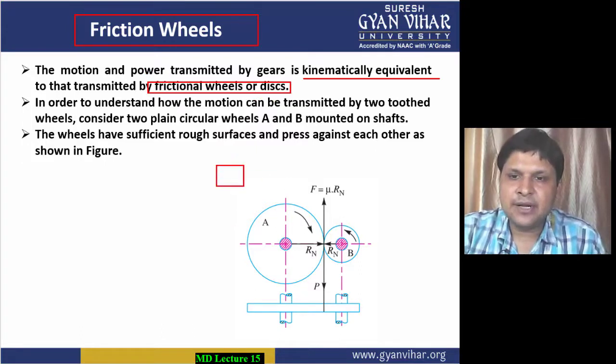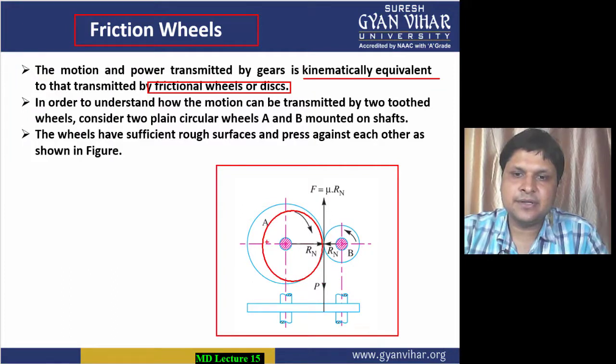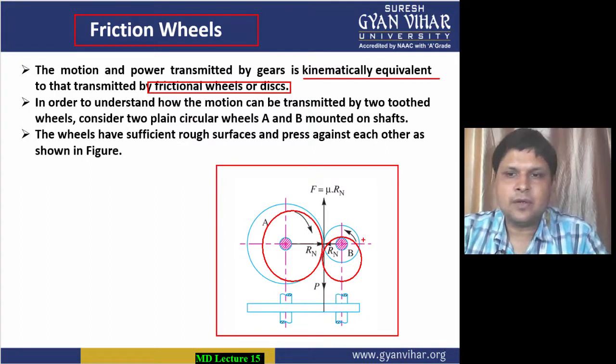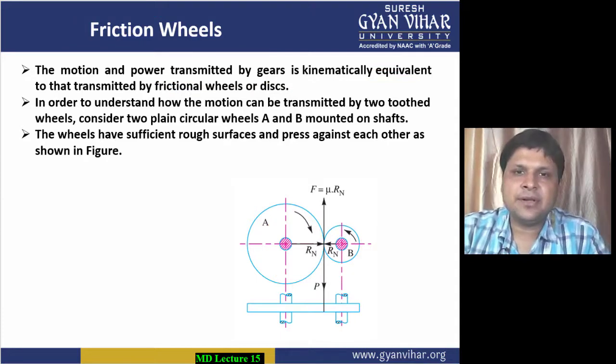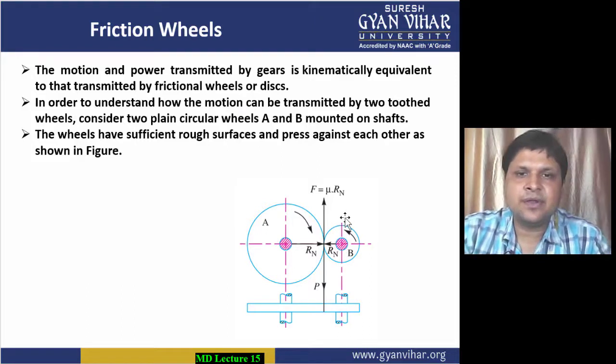Means you can imagine that two wheels are pressed against each other like this. You can see here you have two wheels which are pressed against each other. This is one of the wheels and the second is this wheel. So these two wheels, you can see, are pressed against each other. In this way, for understanding the motion of the gear drive, you can imagine two wheels which are pressed against each other, and these wheels are known as friction wheels.